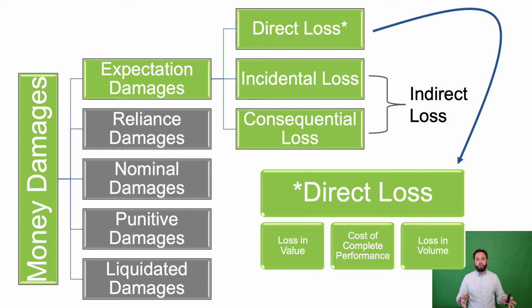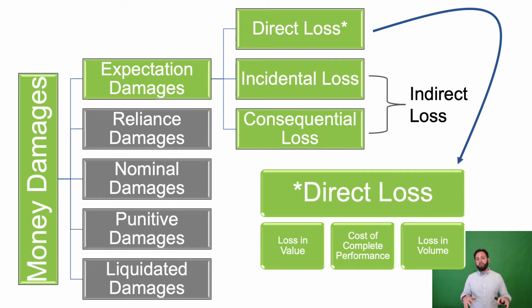It can generally be measured by loss in value, which again is the difference between what the party expected to receive from the contract and what the party actually received under the contract. But sometimes loss in value is not the best measure, or it's difficult to estimate. So, cost of completing performance is another way to measure the direct loss under a contract and include that in the calculation for expectation damages.